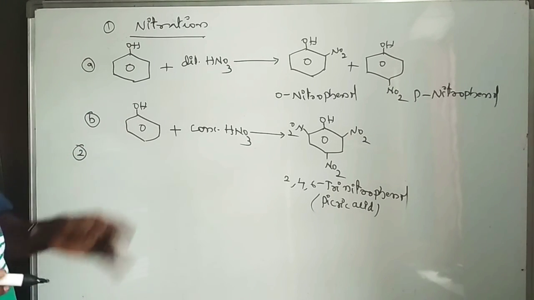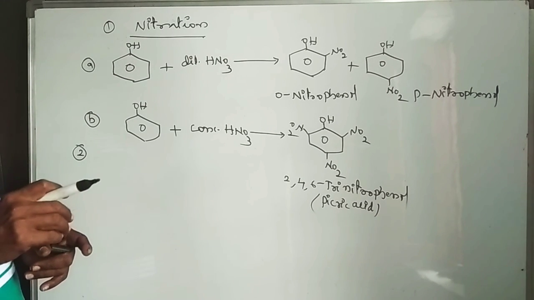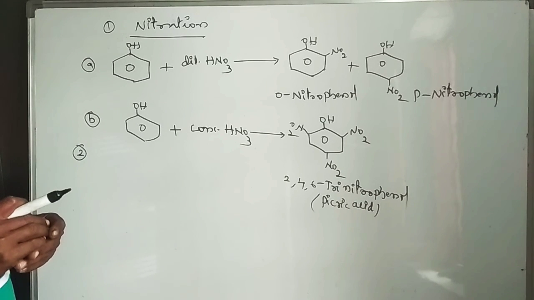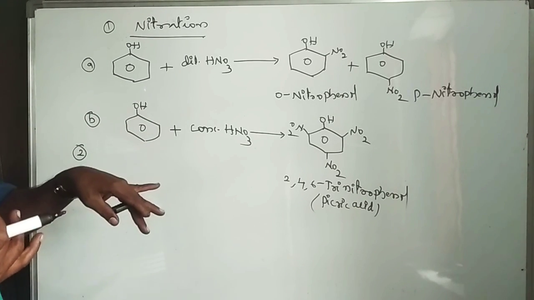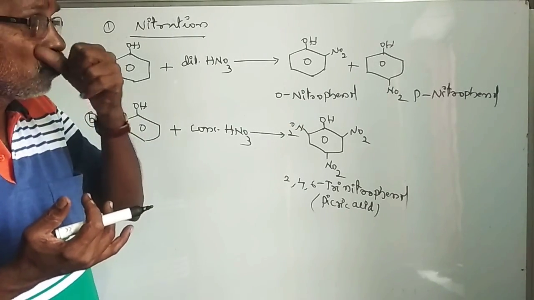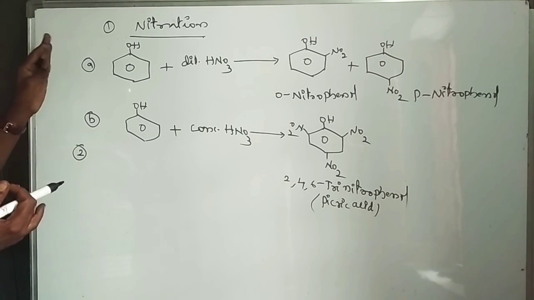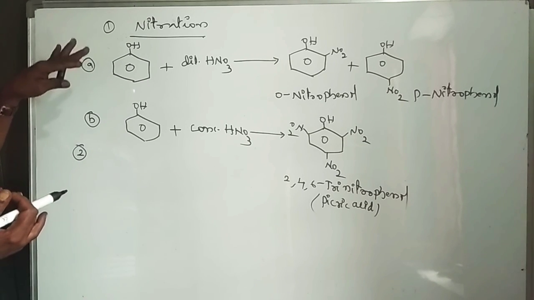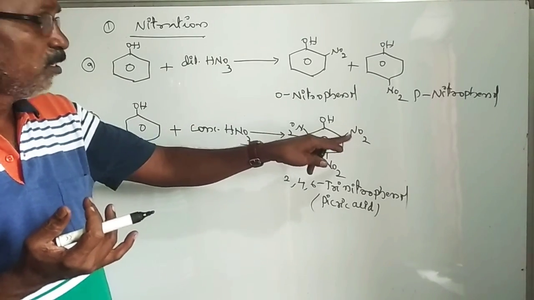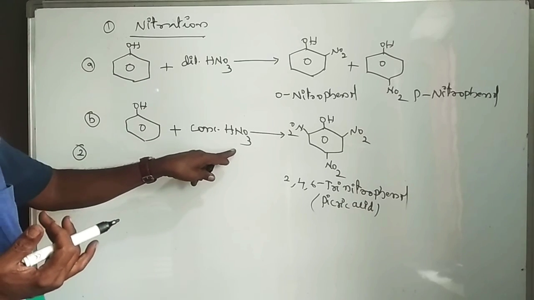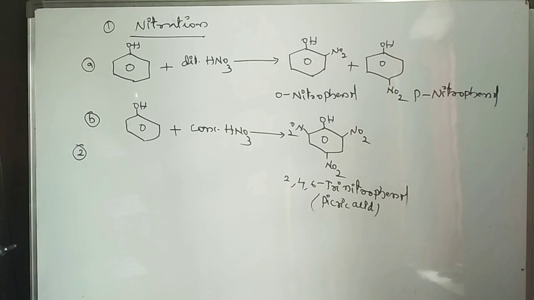Because the hydroxyl group is an electron releasing group, so the benzene ring is activated and electron density increases at the ortho and para positions. That's why the incoming electrophile attacks ortho and para positions. Nitration is the same: with dilute HNO3, ortho- and para-nitrophenol form; with concentrated nitric acid, 2,4,6-trinitrophenol, picric acid, is formed.